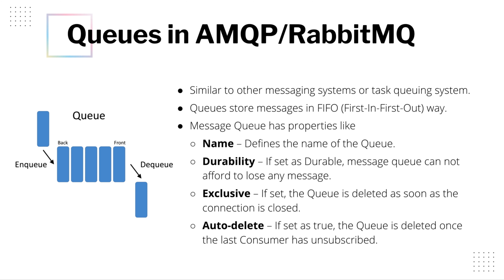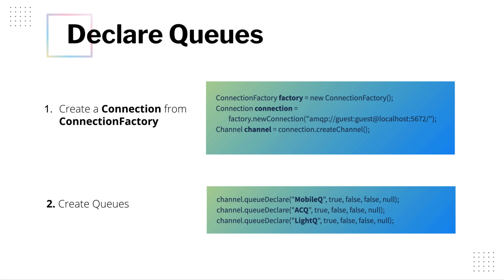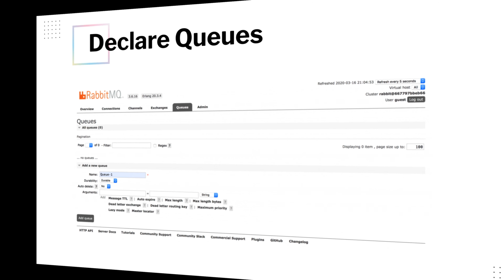So let's understand how to declare queues. The very first thing that you need to do is create a connection from the connection factory and then create a channel like you did for exchanges. Then using the channel you can declare a queue by calling the queueDeclare method, and just pass in the queue name, durability, whether it is exclusive or not, and specify the auto delete parameter. You can also do the same from the management UI by clicking on the queue and then clicking on add new queue, specify the queue name and click on add queue. So let's just try this out.